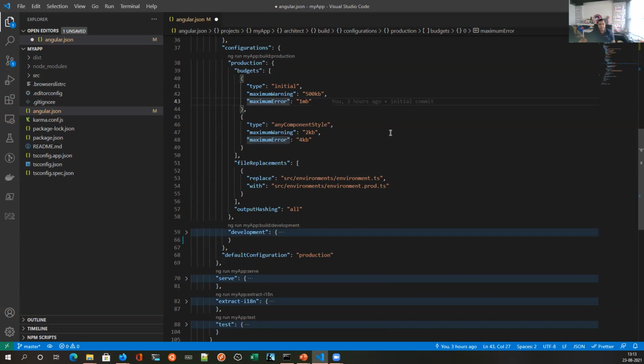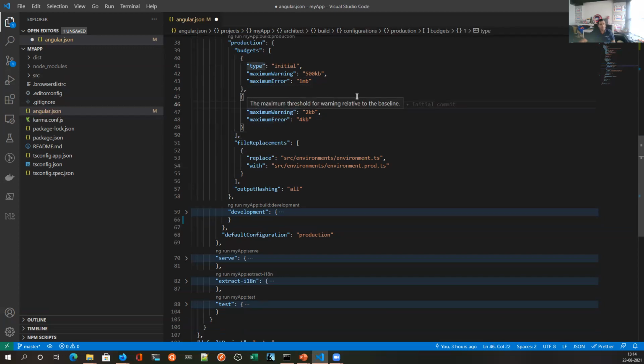This is typically in line with the concept that, okay, your file should be easy to load and quick. It will improve your user experience. So these are the controls that you can impose on your builds.